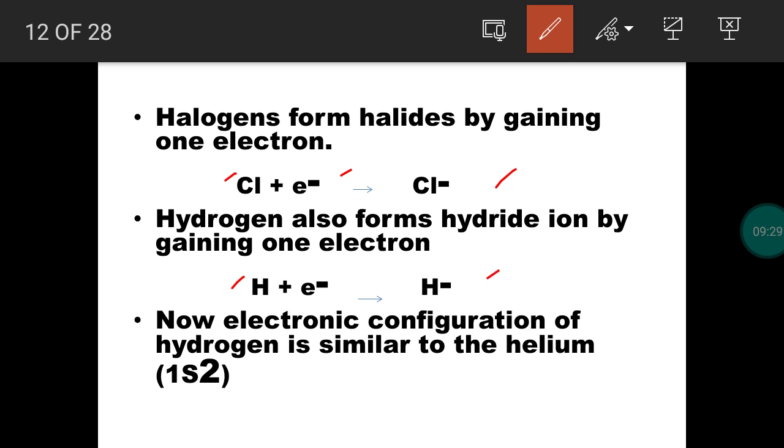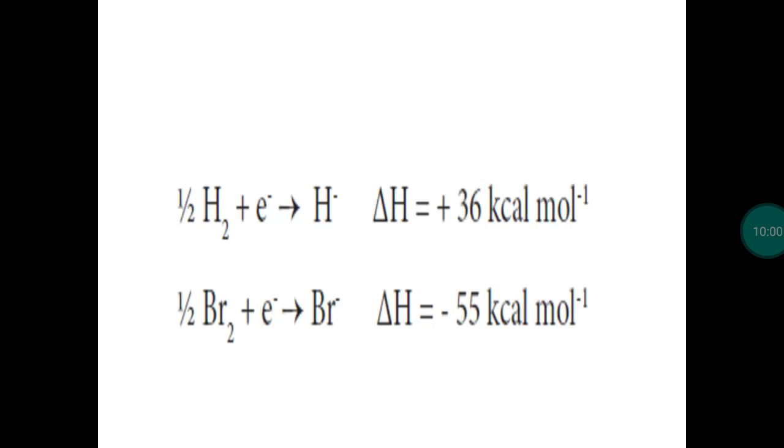So already we proved that hydrogen is behaving like alkali metals, and now we confirm that hydrogen is behaving like halogen also. Like halogens, hydrogen is also forming an anion. Halogens will form halide, hydrogen will form an anion called hydride ion. So when it becomes hydride ion, its configuration will be 1s2. So it will be stabilized because it achieves the electronic configuration of its nearest noble gas, helium.